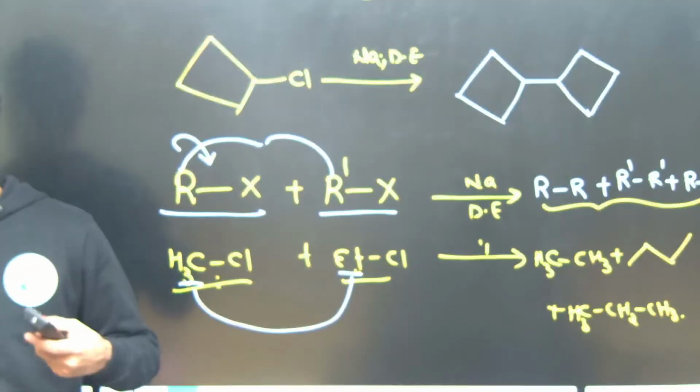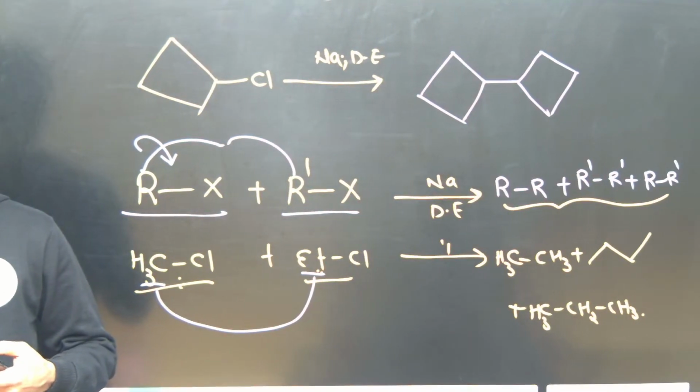And this ethyl and this methyl have a cross coupling possibility and give methyl plus ethyl, that is propane, CH3CH2CH3. So these are the three possible products when we take two different alkyl halides. Hope the discussion is clear without any confusion.